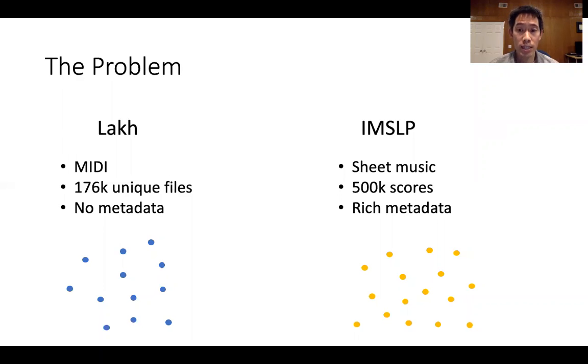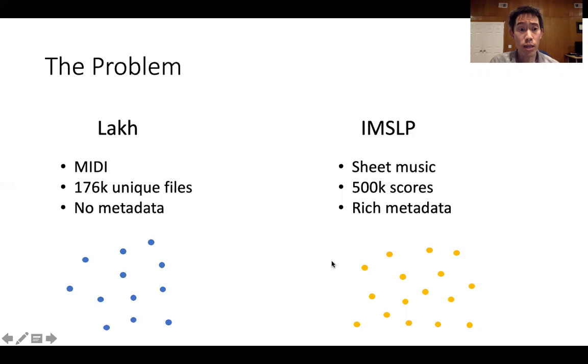Now, IMSLP contains a lot of metadata. For each sheet music score, we have information about the composer, the instrumentation, the publisher, when the sheet music was published, any arrangements or transcriptions of the piece, and links to MP3s and CDs containing performances of the piece of music. In contrast, the Lakh dataset has no metadata whatsoever. Even the names of the files are just MD5 checksums.